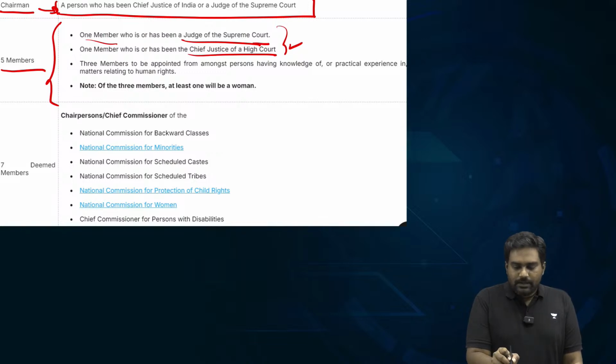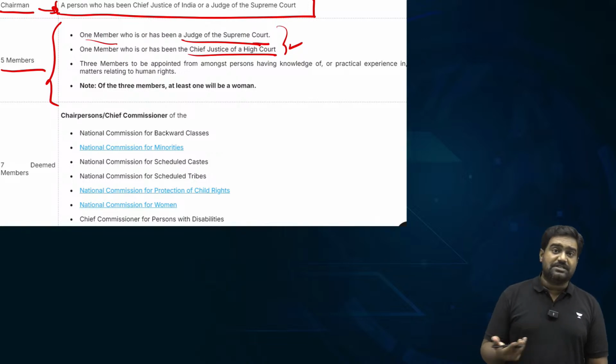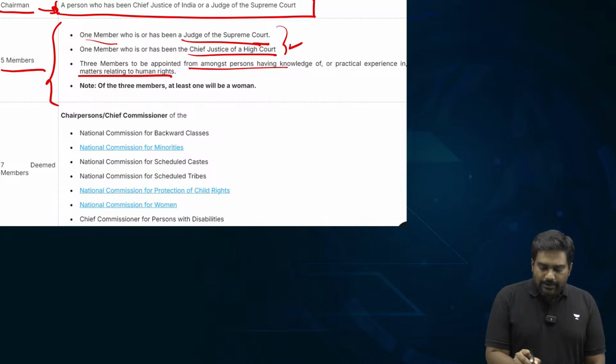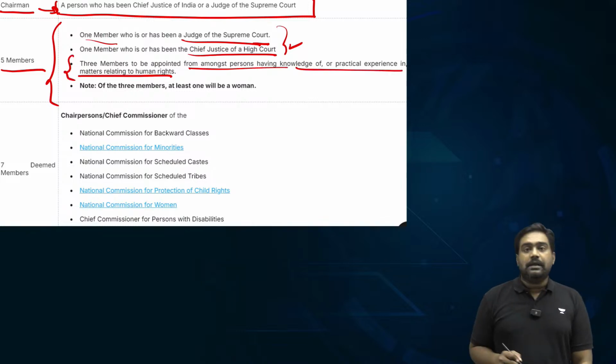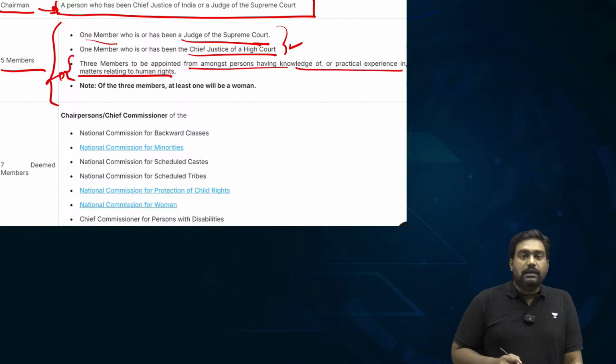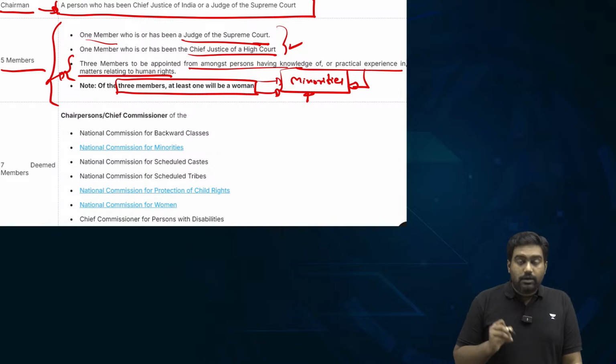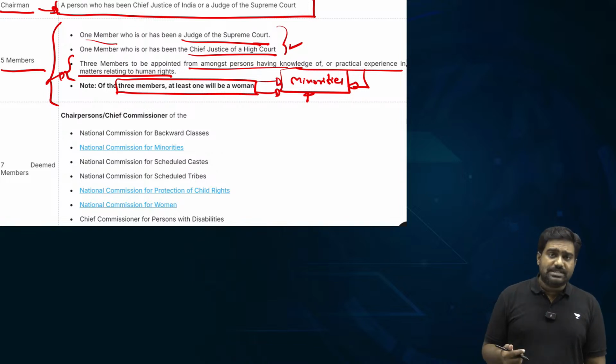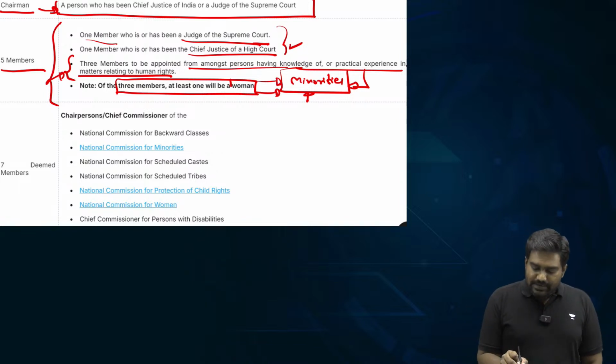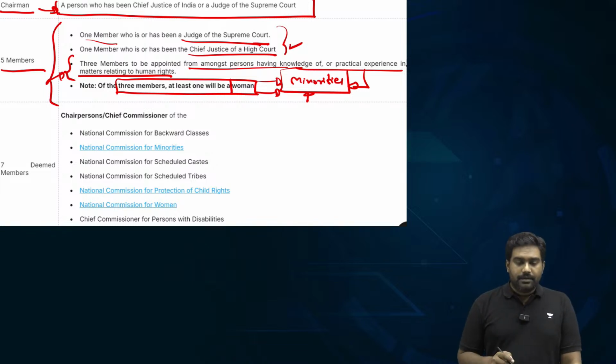Some of them would be retired judges from the Supreme Court or Chief Justice of a High Court, and a few members from civil society, those who have expertise in legal matters related to human rights, right? They are included. And also there is an obligation to ensure equitable representation for women and minorities. Amongst the members, there should be representation for lower castes, SCs, STs and OBCs, religious minorities, and there has to be a women member, right?